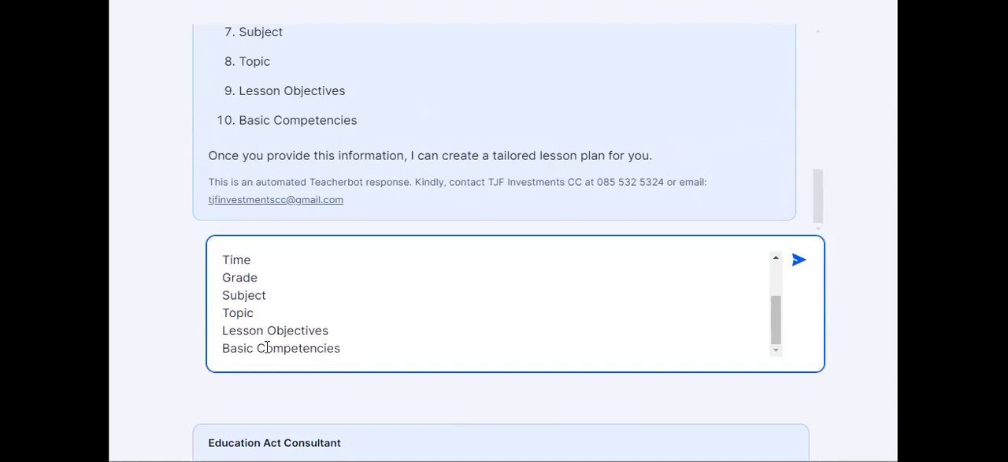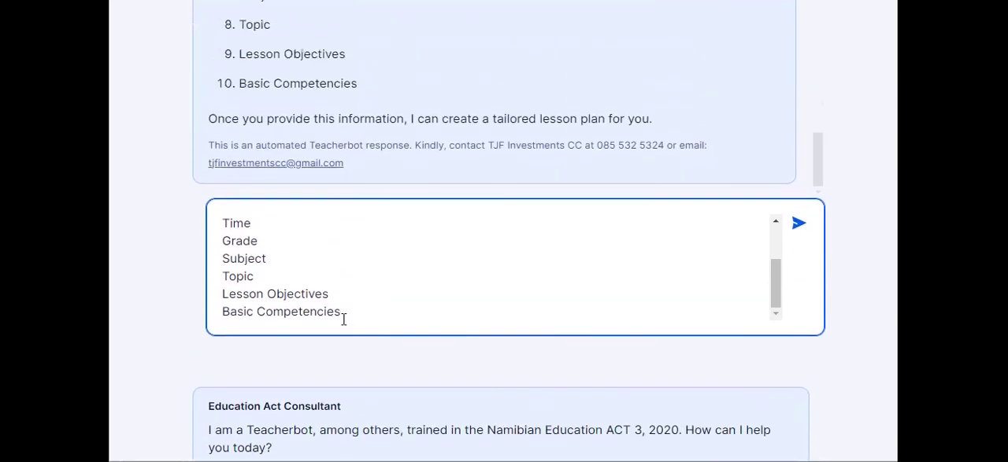When you come to the lesson objectives and the basic competencies, I showed you in the other videos how you can open 2 or 3 screens, where one can be your syllabus, just to copy and paste the lesson objectives and basic competencies, and one of them can be the lesson plan format. Once the lesson plan is generated, you can then generate it directly.